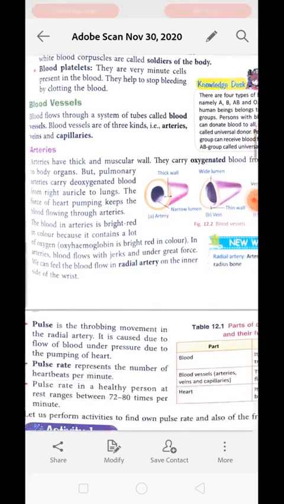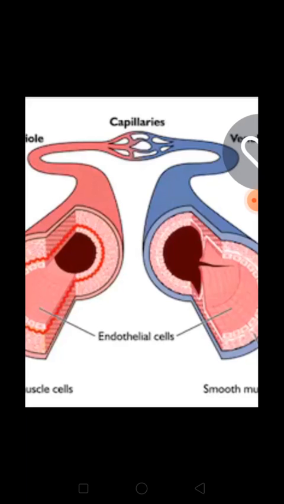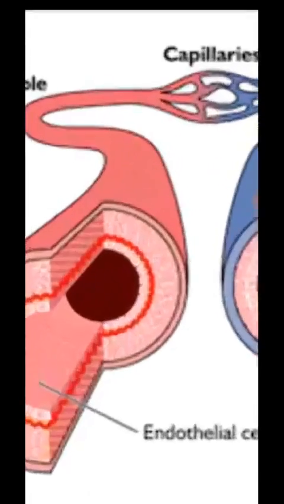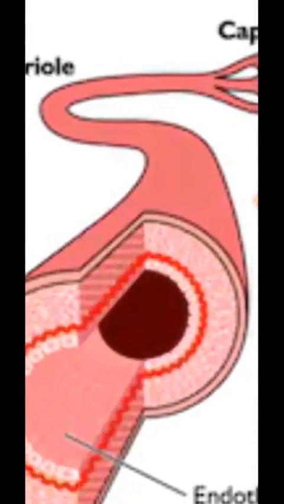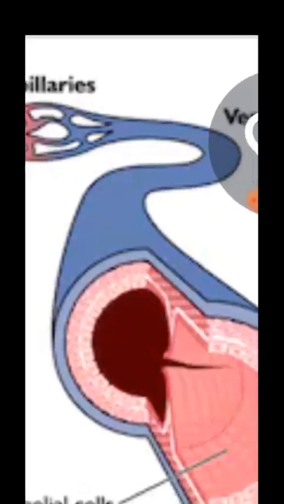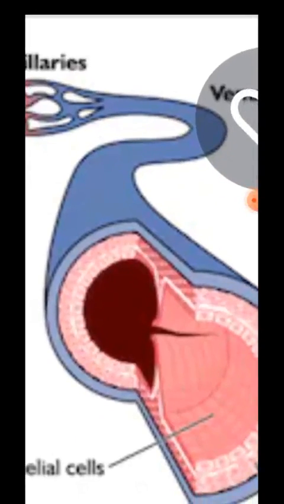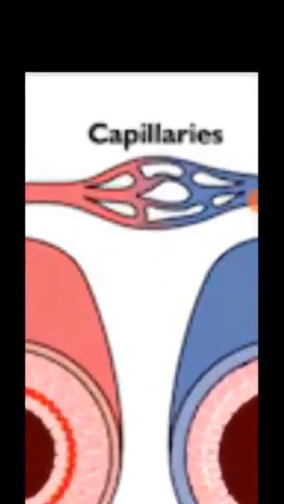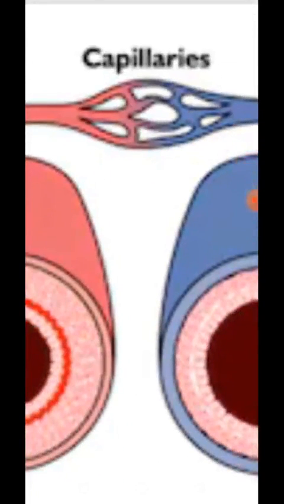Now next is blood vessels. Blood flows through a system of tubes called blood vessels. Blood vessels are of three types. The first one is artery, that is represented over here in red color. The second one is vein, that appears over here in blue color. And the last one is capillary. It is a fine network of blood vessels.